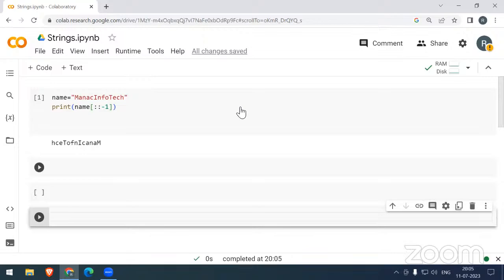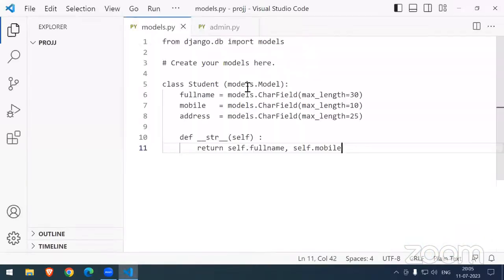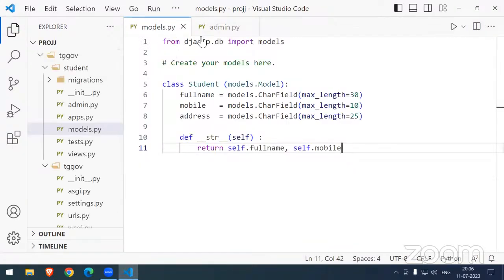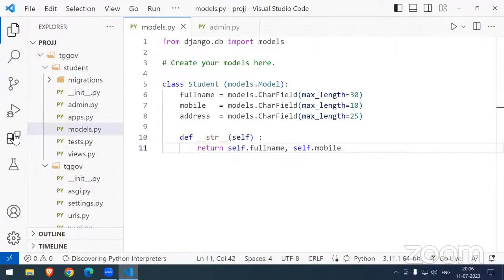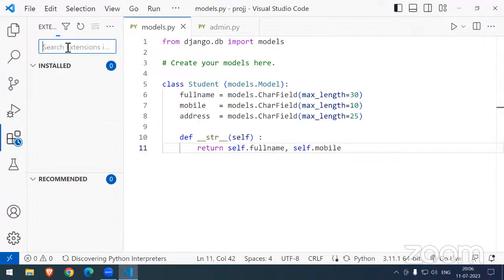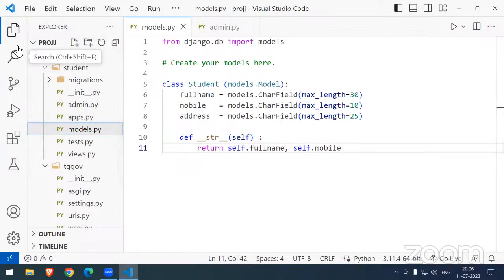Otherwise we can use VS Code also. In VS Code also we can use Python. See, this is Python code only, models.py file, admin.py file. Here you have to install Python. Some settings are available, you can get them on YouTube. Otherwise you can search for some packages, extensions. If you type any file .py, automatically you will get suggestions. So it will be workable.